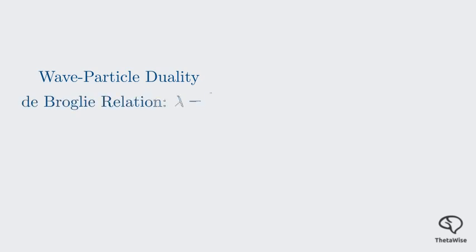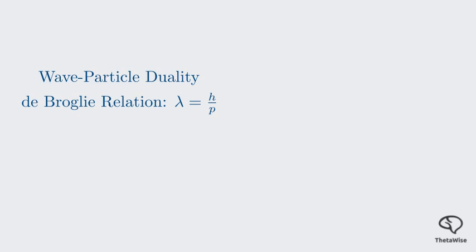So where does this strange principle come from? The answer lies in the wave-particle duality of matter. In quantum mechanics, particles like electrons and photons don't just behave like tiny balls, they also behave like waves. This is a crucial concept. Every particle has an associated wave, and the properties of that wave determine the particle's behavior. The wavelength of this matter wave, denoted by lambda, is inversely proportional to the particle's momentum, p. This is given by the de Broglie relation, lambda equals h over p, where h is Planck's constant.